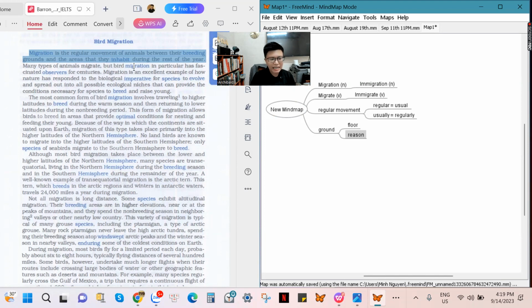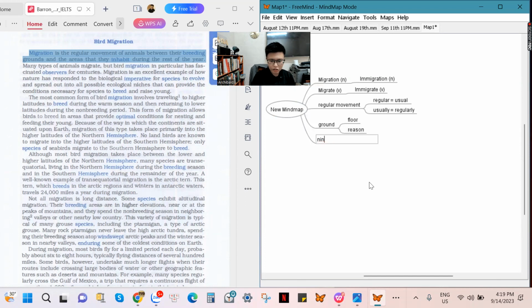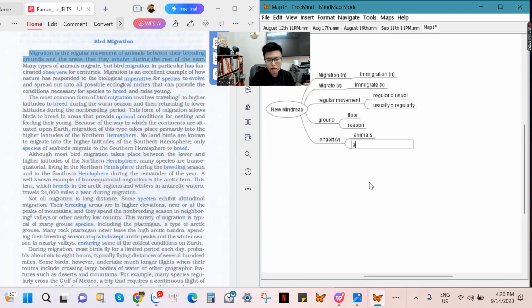The areas that they inhabit. When an animal inhabits a place, it means the animal chooses this place for living. Inhabit is the word for you to use for animals or for ancient people.